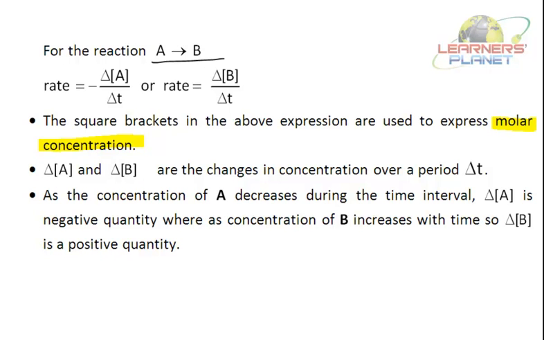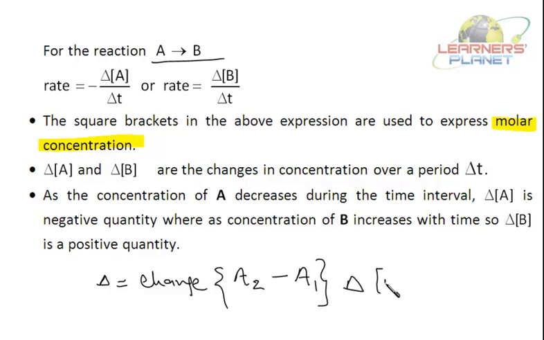What is this delta, this triangle here? It represents the change. That is the concentration of A at time t2 minus the concentration of A at time t1. That is represented by delta A. And delta t is the period of time.